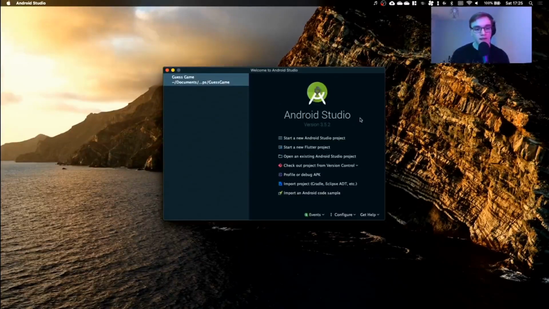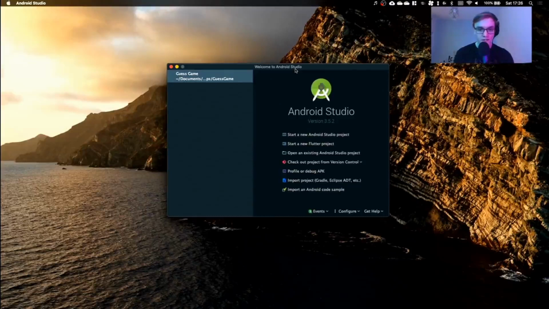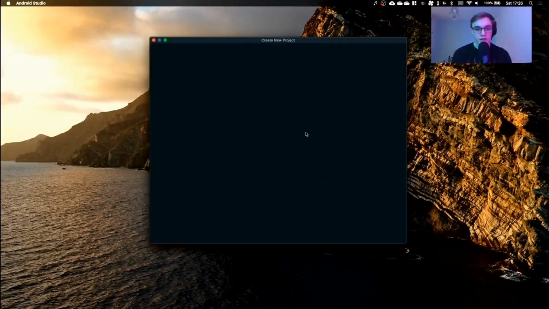So, we can see it. Wonderful. That is exactly what I want to hear. Okay, so now I've got Android Studio open. First thing I'm going to do is start a new Android Studio project.